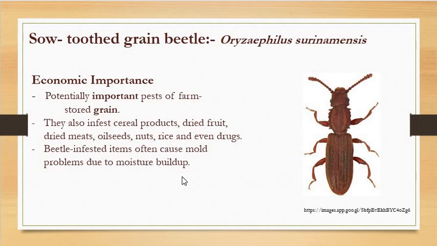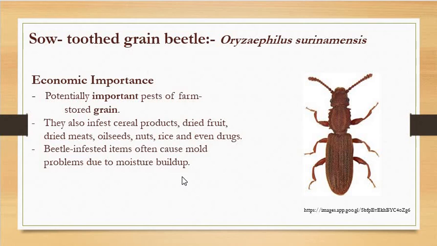So these molds start developing, and along with that the mold also gives some unpleasant, musty, or unwanted odor to the stored products, making them useless. So overall, infestation of the grains by pest organisms like Sitophilus oryzae, like the flour beetle or the sawtoothed beetle, makes the grain unfit for human consumption. It also reduces the quality of the grain.